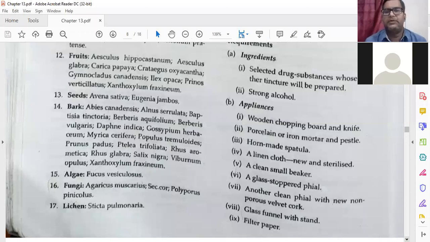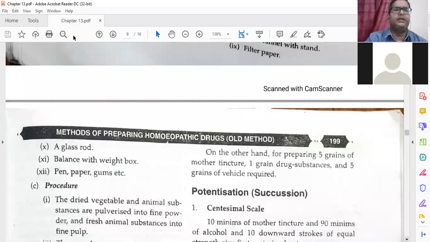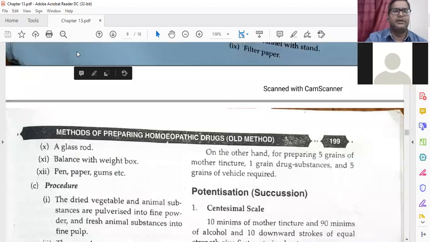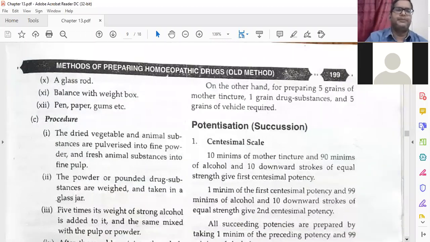Strong alcohol is there. Appliances: wooden chopping board and knife, which we already know. Porcelain or iron mortar and pestle, horn-made spatula, a linen cloth, a clean small beaker, a glass stoppered vial, another clean vial with a non-porous cork, a glass funnel with stand, and filter paper. Again, all the things are similar, except as I told you, for this drug powder. Then a glass rod is used, a balance we have to use, and paper, pen, and gum labels we have to use.